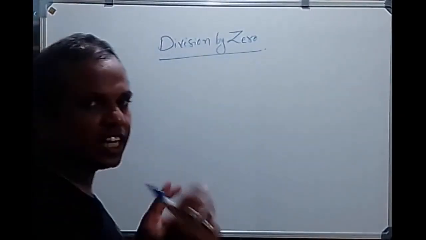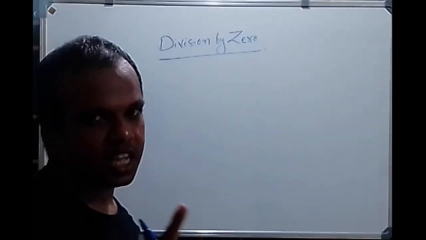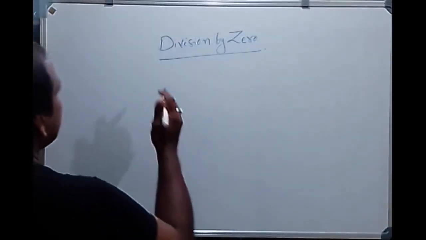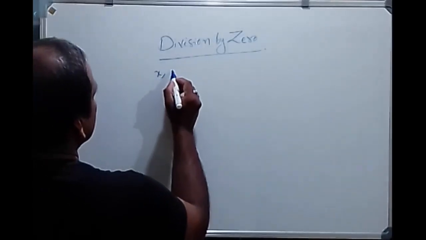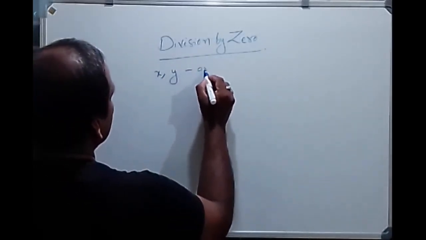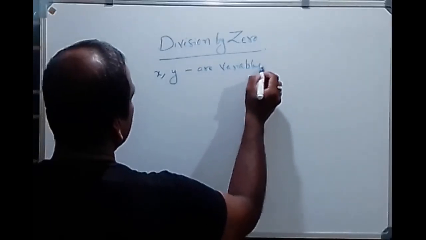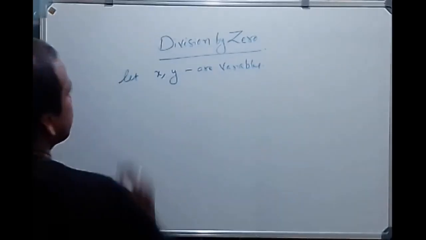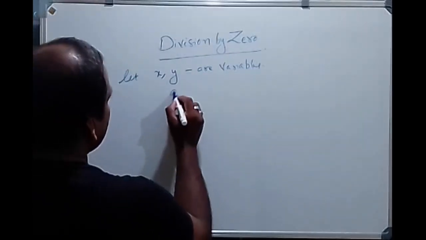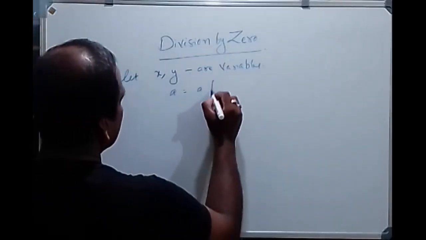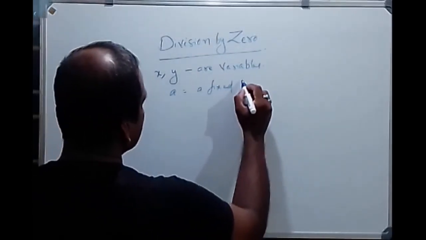let us take two variables and one constant. x and y are variables, and a is a fixed number.